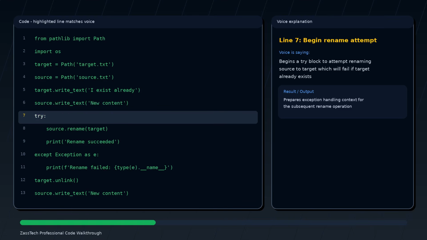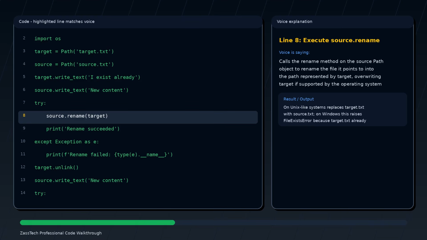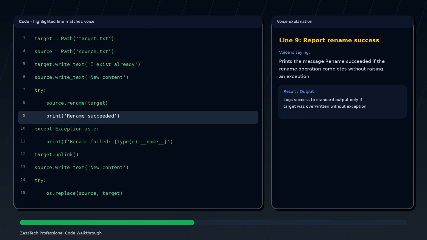Begins a try block to attempt renaming source to target, which will fail if target already exists. Calls the rename method on the source path object to rename the file it points to into the path represented by target, overriding target if supported by the operating system. Prints the message "rename succeeded" if the rename operation completes without raising an exception.